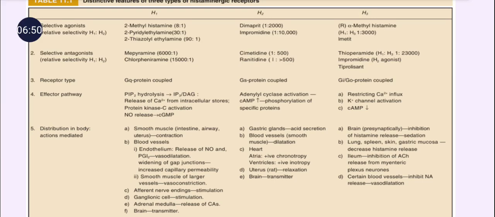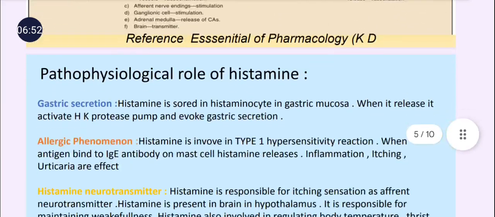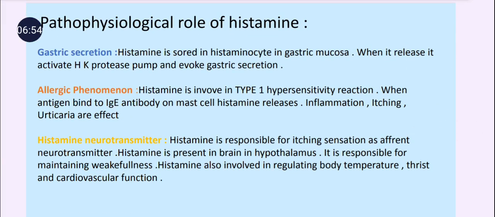All these drugs are H2 receptor antagonist drugs. And next is the pathophysiological role of histamine, like gastric acid secretion. Histamine is responsible for increasing the gastric acid secretion in our body, because the H2 receptor is present in the gastric mucosa, and it increases the release of gastric acid. And so we use H2 receptor antagonists in the treatment of peptic ulcer.